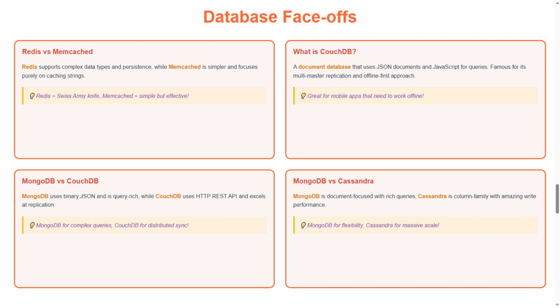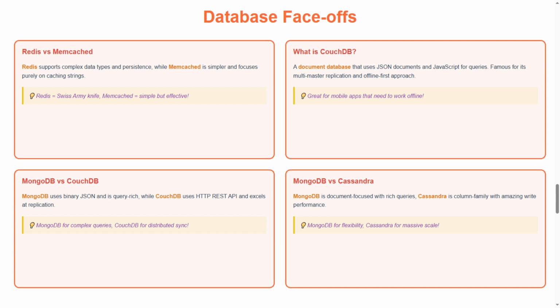Second, what is CouchDB? A document database that uses JSON documents and JavaScript for queries. Famous for its multi-master replication and offline-first approach. Tip: great for mobile apps that need to work offline.